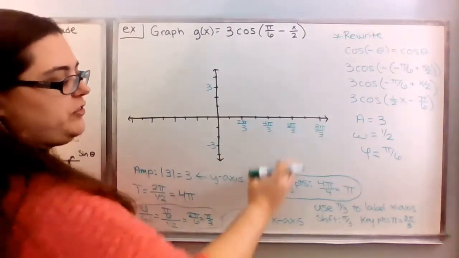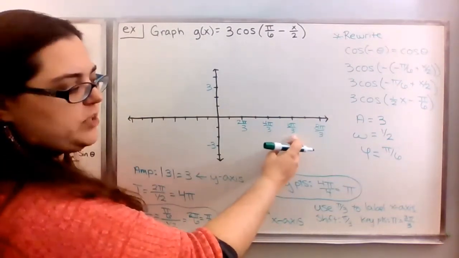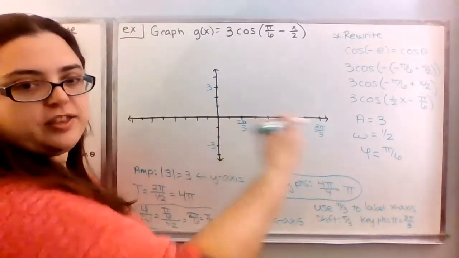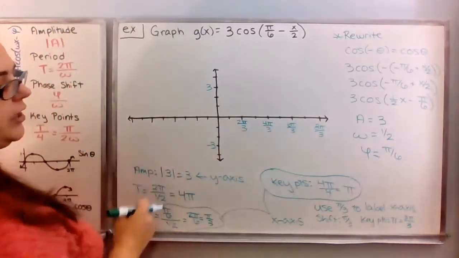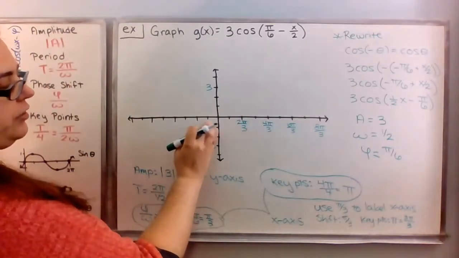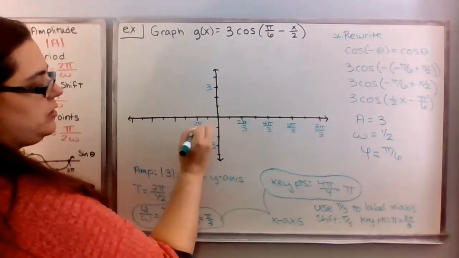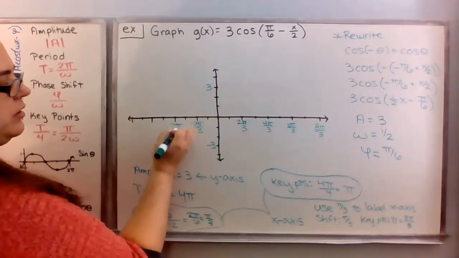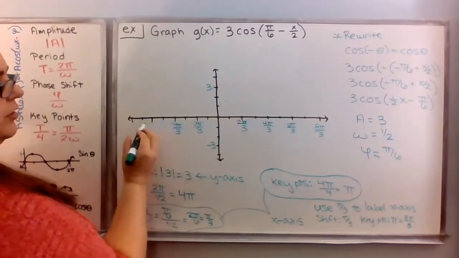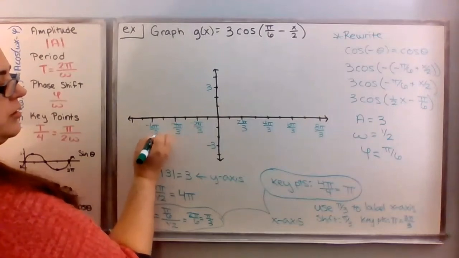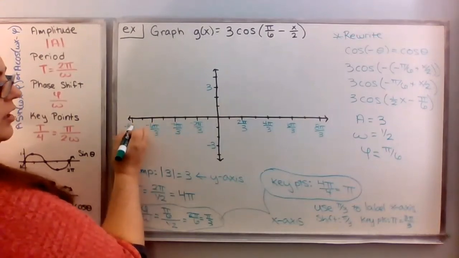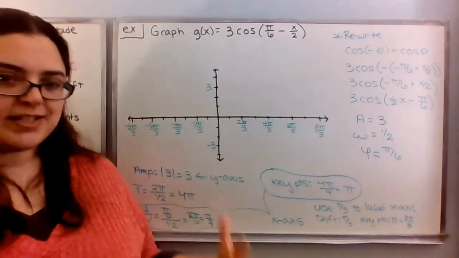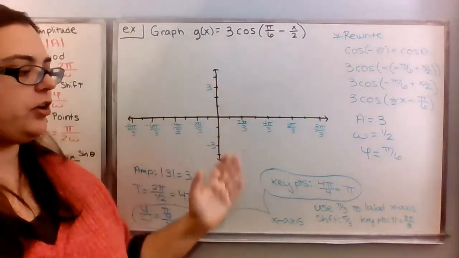Now, if you want to simplify, you could reduce this to be 2 pi if you wanted to, but I'm going to keep them in terms of pi thirds, just as a reminder that that's how I'm counting. And I'm going to do that going to the left as well. So this is 1 pi thirds, 2 pi thirds, 3 pi thirds, 4 pi thirds, 5 pi thirds, 6 pi thirds, 7 pi thirds, 8 pi thirds, and so on. So that's how I'm labeling my horizontal and my vertical axes.